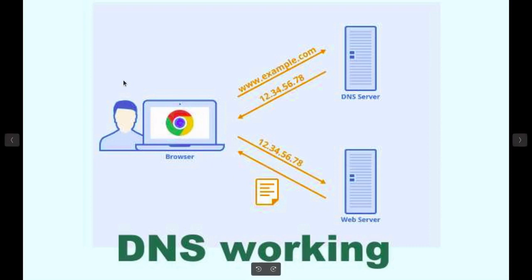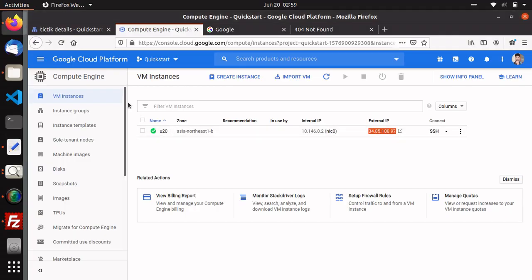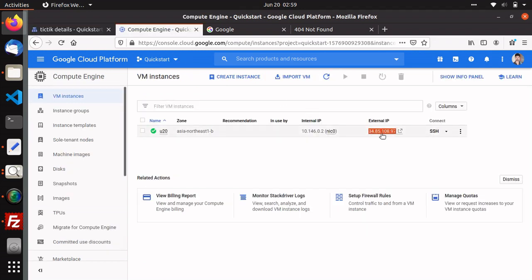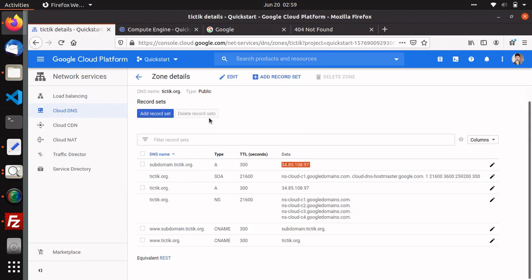And how DNS is working in real, let me show you. Here you can see my DNS configuration which I did with my domain tik.org, and here you can see that this IP is my hosting IP which is here, and here is the name server which is provided when you create a DNS record.